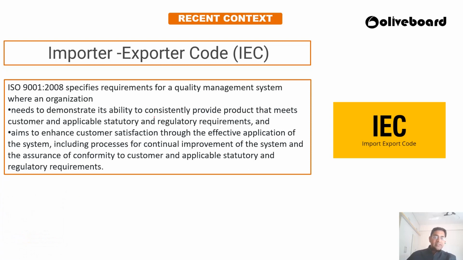This certificate is especially for the quality management system, showing that an organization has demonstrated high quality of management, meeting regulatory requirements, customer satisfaction and continuous improvement in its work. So they get the ISO certification. So this is about the Importer Exporter Code.